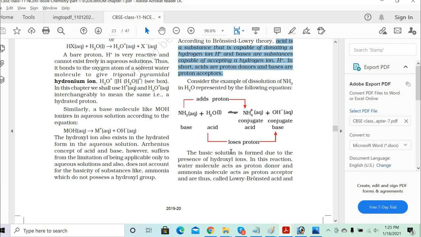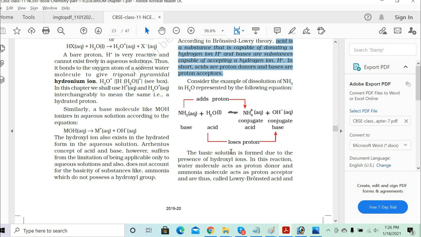So this NH4 plus ion is called the conjugate acid, because this was the base which accepted the H plus ion. And similarly, the water which was giving the OH minus ion, this OH minus ion will be called a conjugate base. Is it clear? This concept is clear to you?